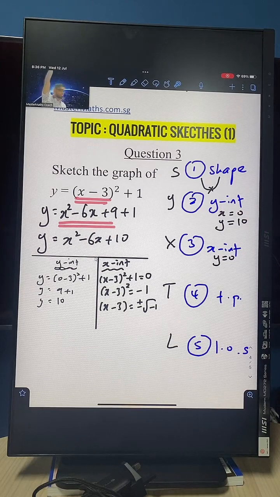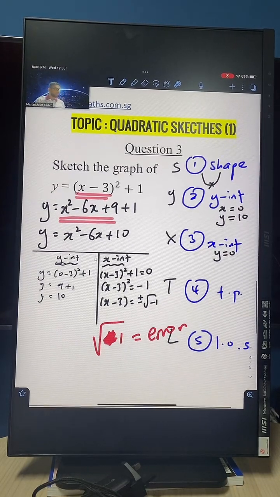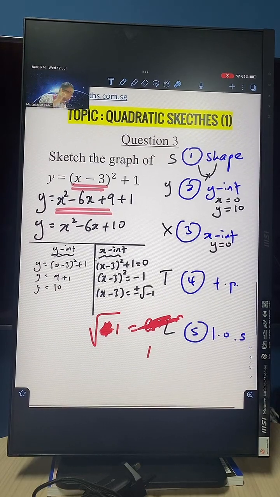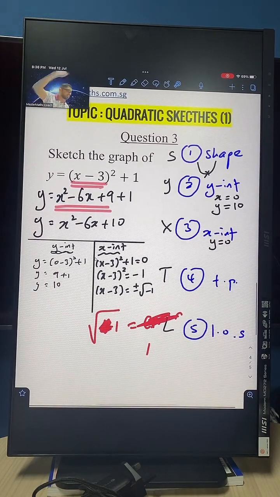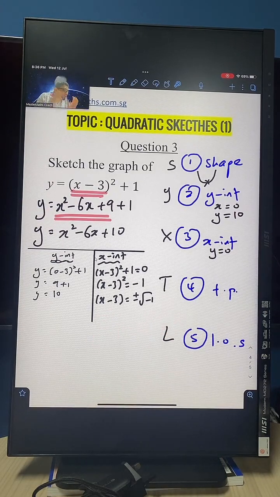Hands up if you are guilty of that. Guys, you are guilty. You press the calculator, and the calculator gives you an error. Oh my gosh. And then you say, never mind, the negative just change to positive, then we can do, the answer is 1. How many of you are guilty of this? Hands up, because I was once like that, to be very frank with you. Guys, you cannot square root a negative, and please don't go and change the sign anyhow.